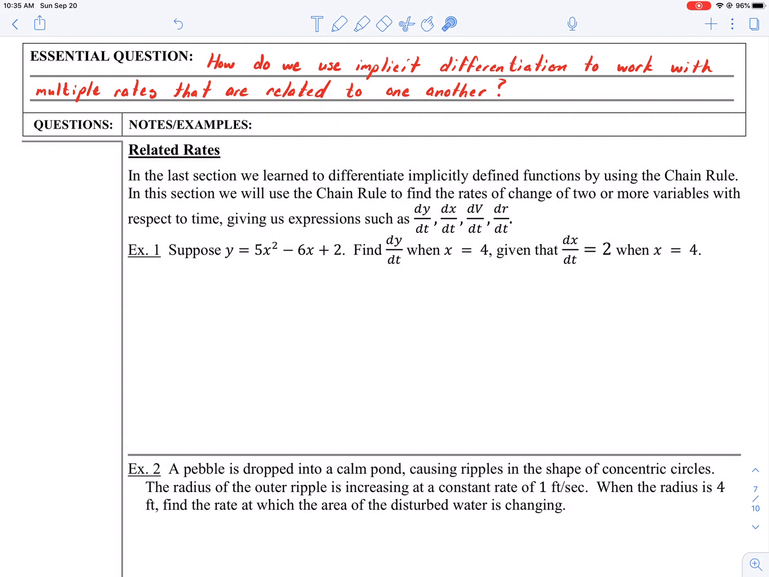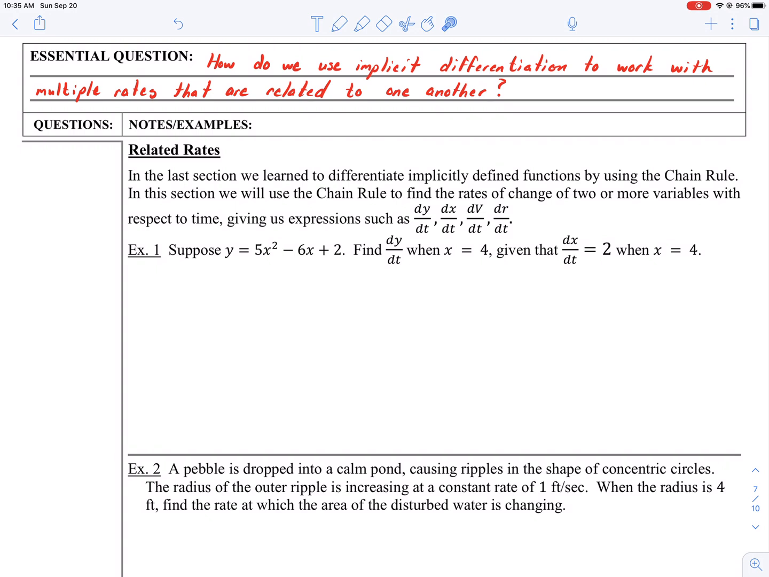So think about the rate that area is changing, maybe the area of a circle, would be related to the rate that the radius of the circle is changing. Those are related to one another. That is the idea behind a related rate.